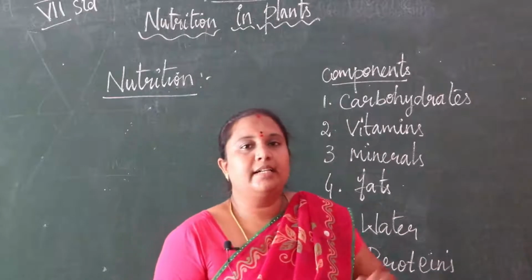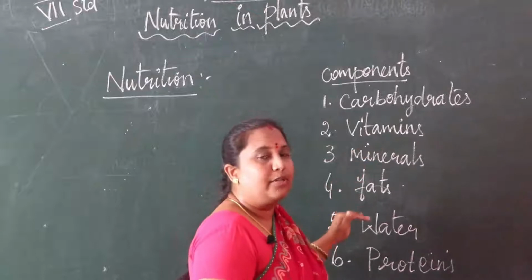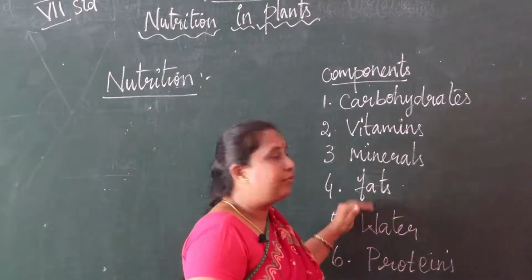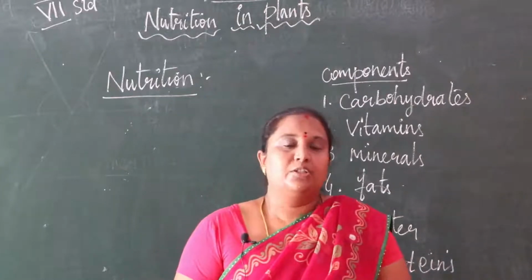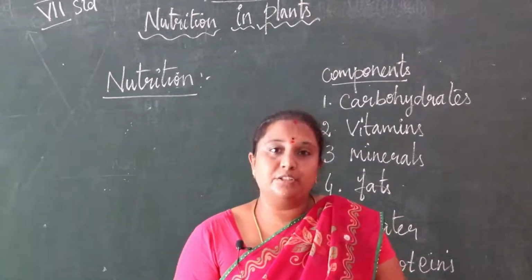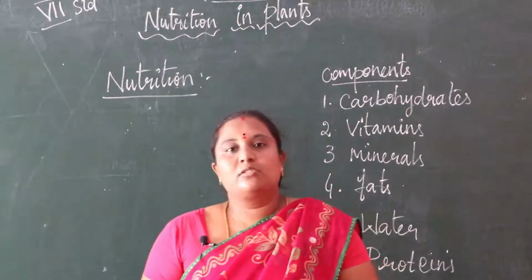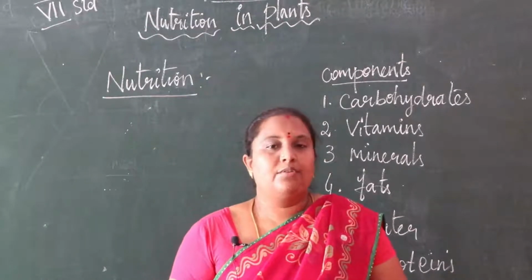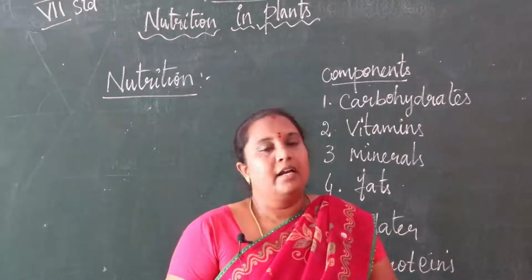From that we are getting equalized nutrients, equalized components of food. From these components we have energy to work, to read, and even to sit, we want energy.